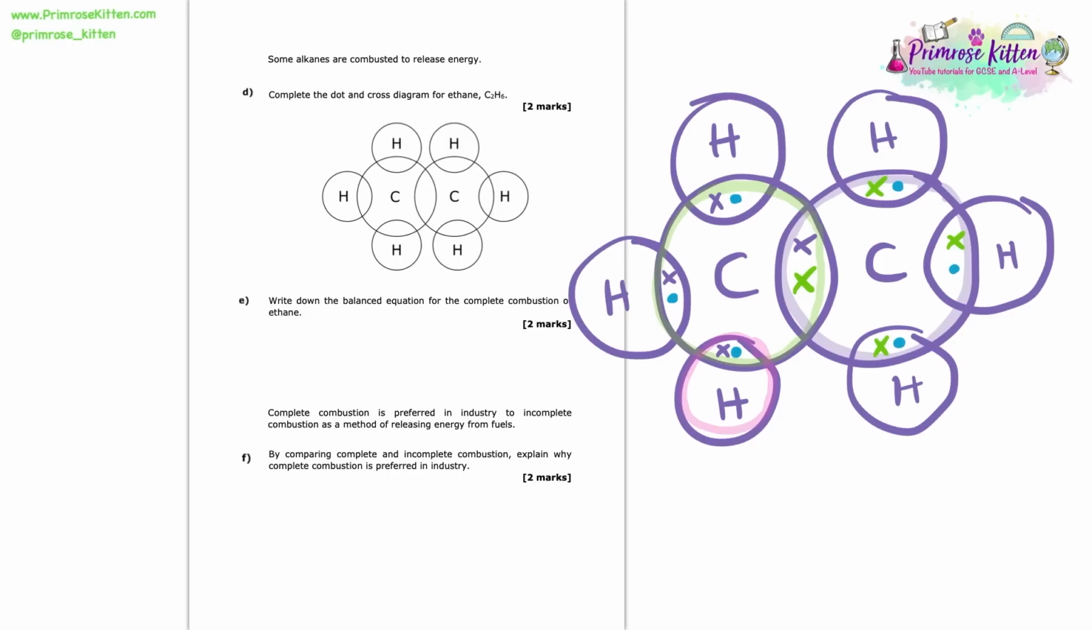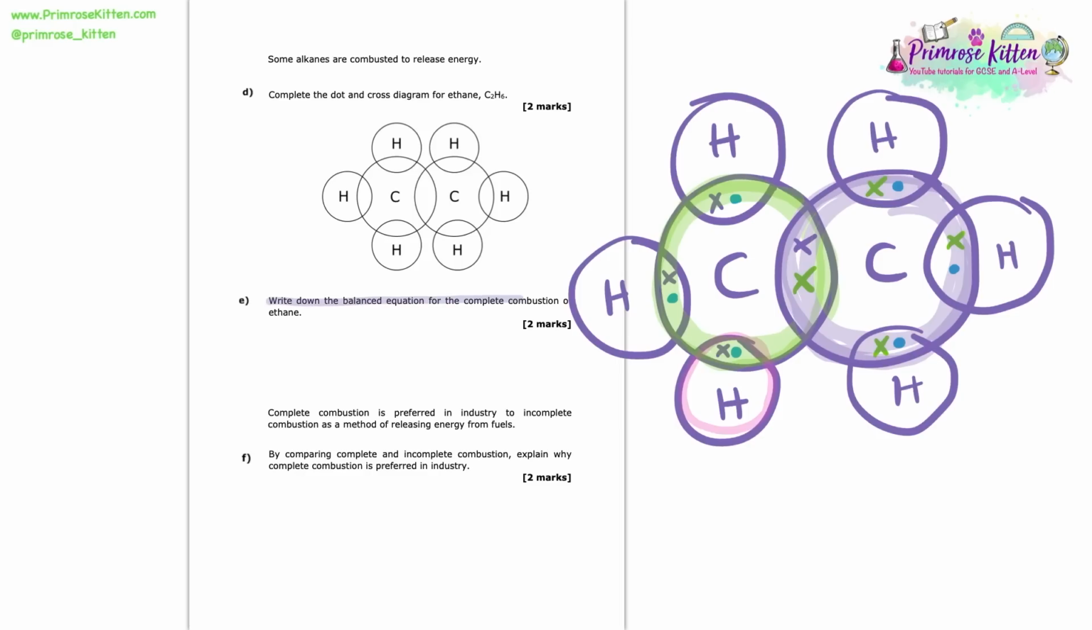And if we take a moment here and look at each of the carbons, if we go back to our carbons here, this region, if you count up how many electrons that now has, it has 8. And so again, that also has a full outer shell. If we do the same for this other carbon, it also has 8 electrons now, which means that also has a full outer shell. So this here is our completed dot and cross diagram for ethane.